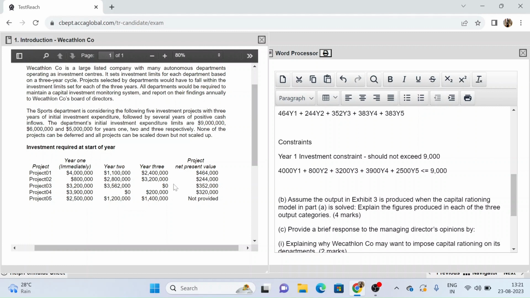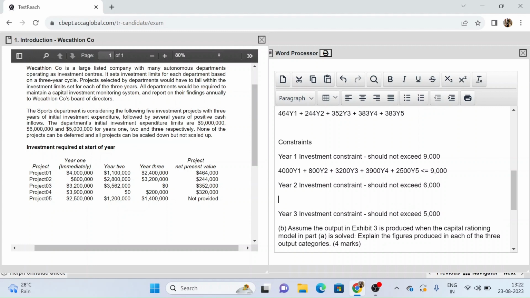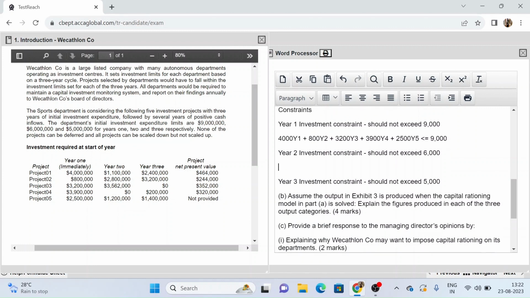So first of all I am putting this for year 2. Let me just copy this from here, and I will change the value that is given to me. For year 2 it is mentioned 6 million, so I will say 6,000. And then similarly for year 3 also, the value that is given for year 3 is 5,000. So I will now carry on with the same procedure as I did for year 1.